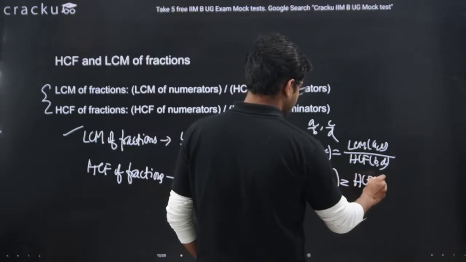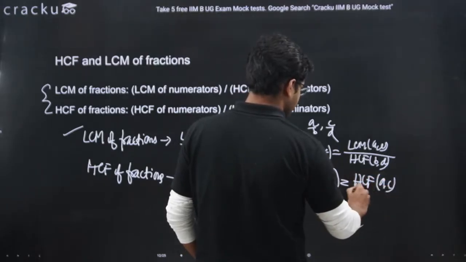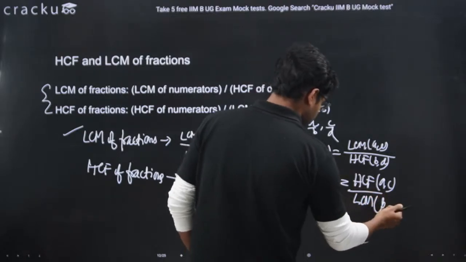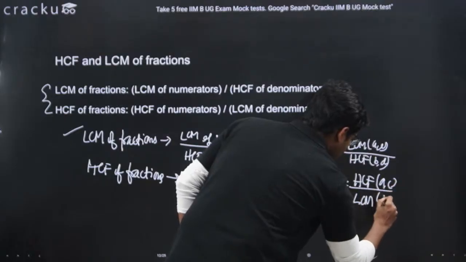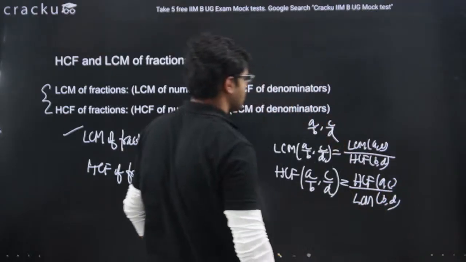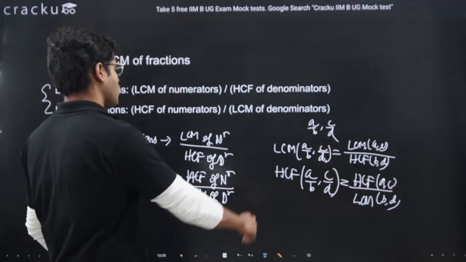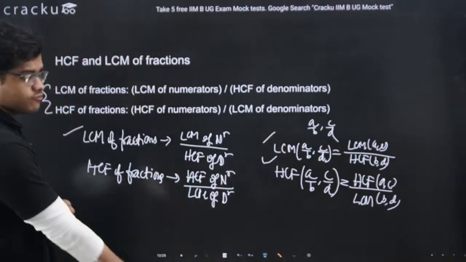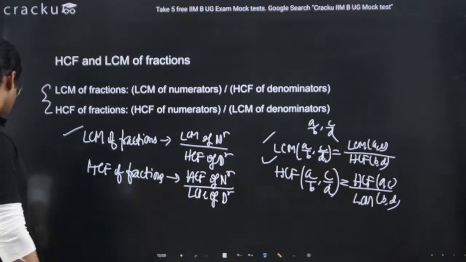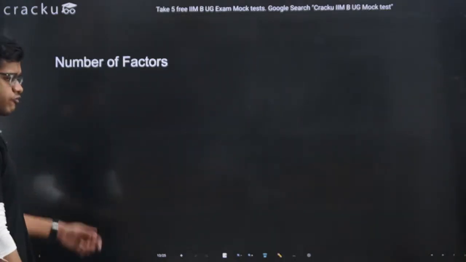HCF of numerators, which is HCF of a, c, and LCM of denominators, which means LCM of b, d. Right? This is what we call the LCM and HCF of fractions. Fine. Okay.